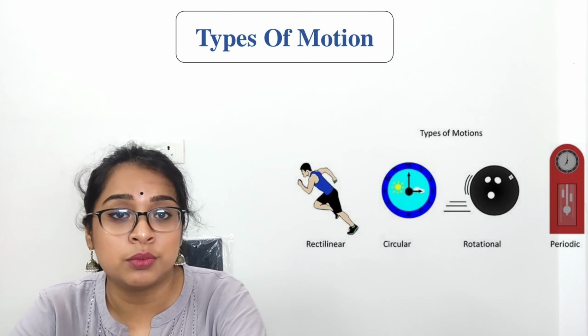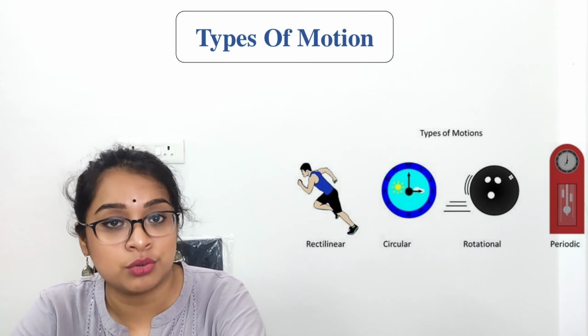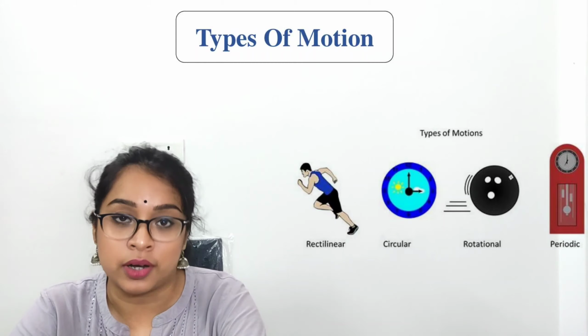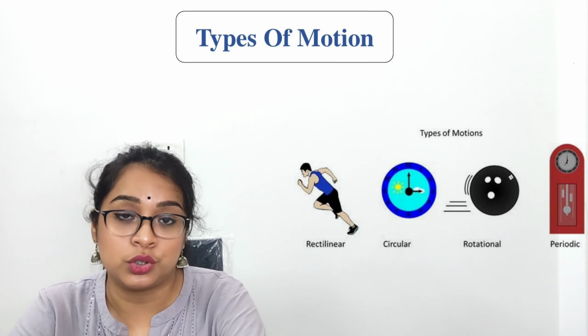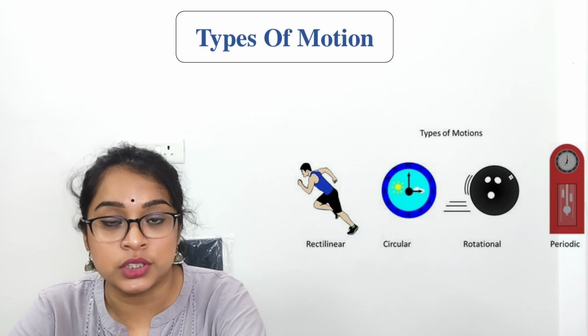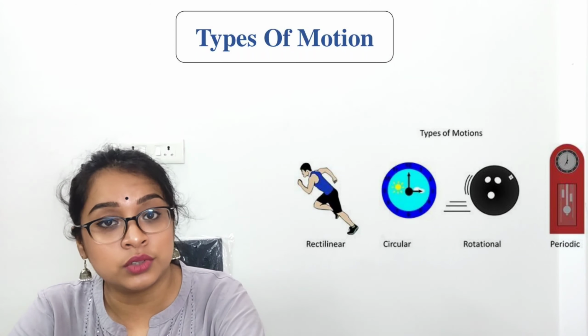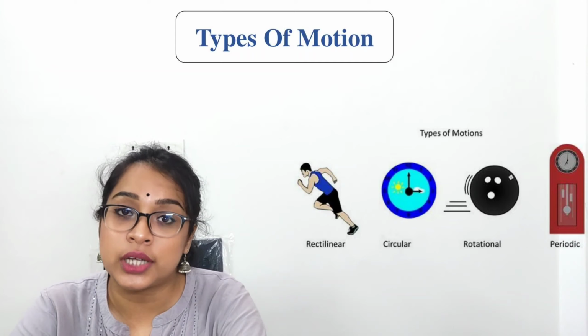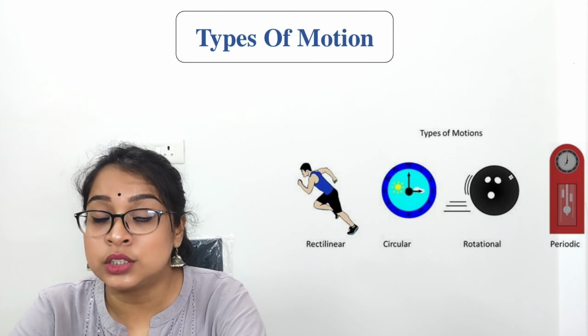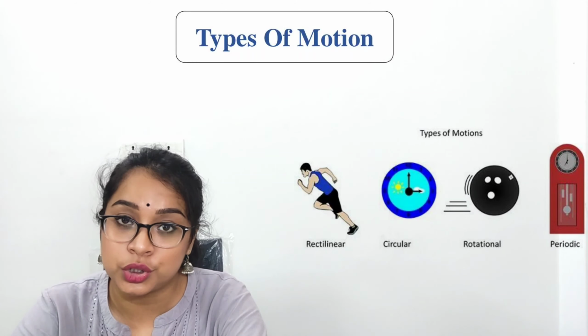For example, the motion of a car moving in a straight road or the soldiers doing march past. Circular motion is the motion when an object moves in a circular path. For example, the motion of earth around the sun and the motion of a child sitting on a merry-go-round. These two are the examples of circular motion.